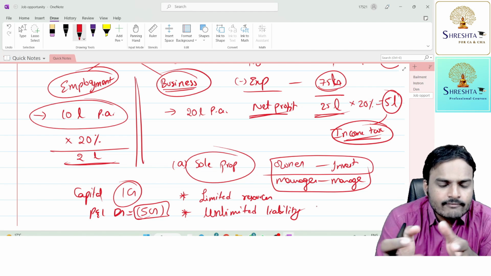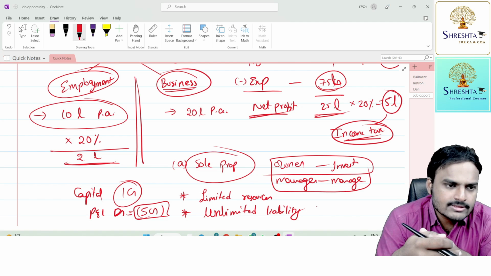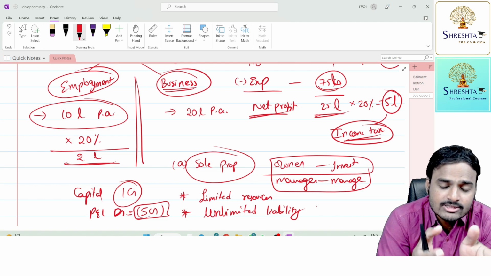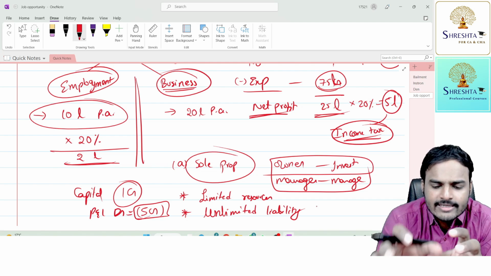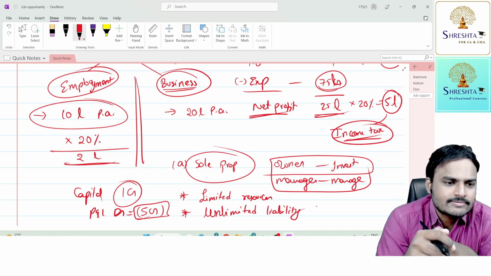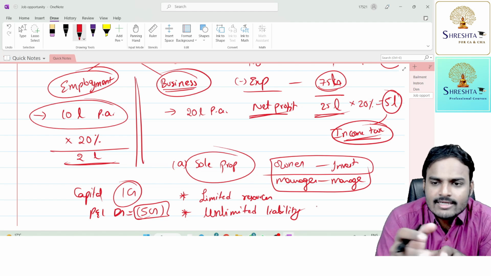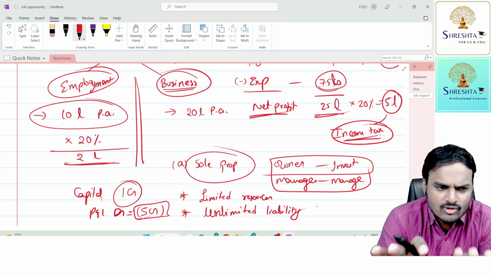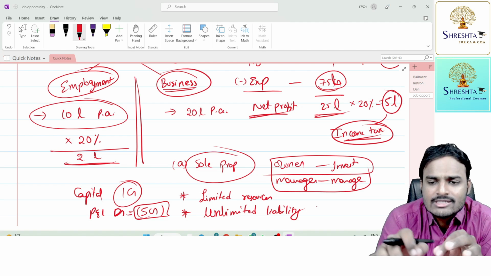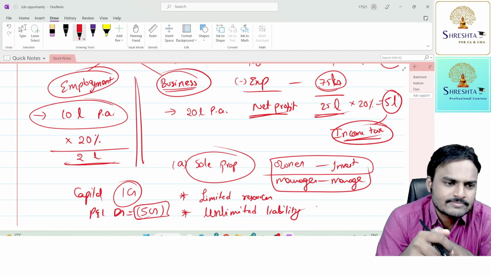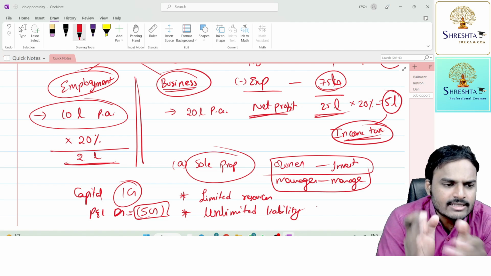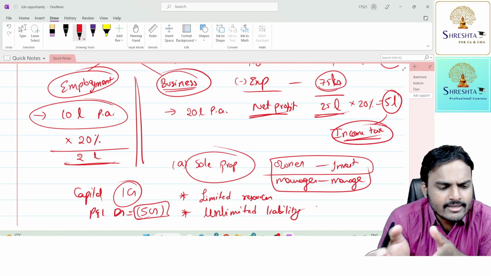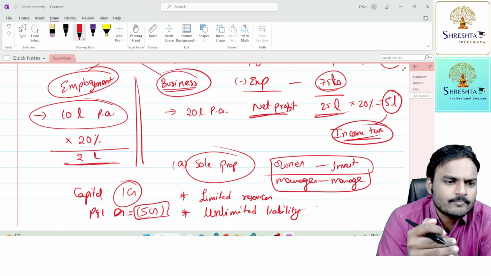At the end of the day, that 50 lakhs became zero. If he had invested that money in shares, today or tomorrow he would earn something, but he kept all the money in derivatives. It's like legal betting agreements. That is not our concept, but I'm telling you, futures and options, derivatives. So he invested 50 lakhs in the derivatives. At the end of the day, what happens? That 50 lakhs became zero.